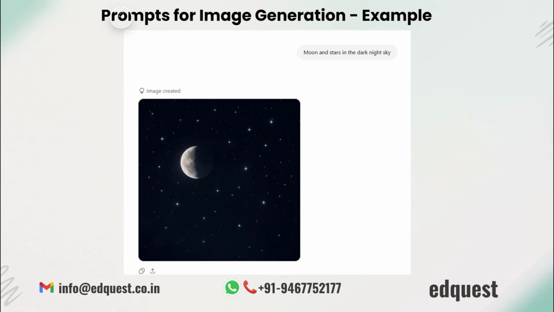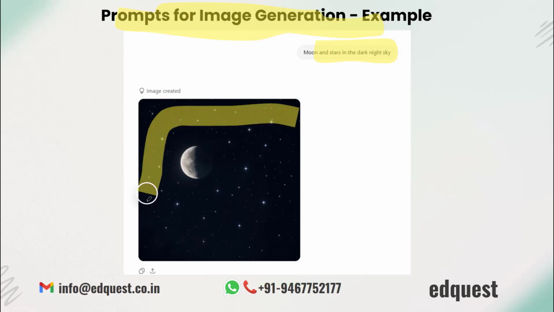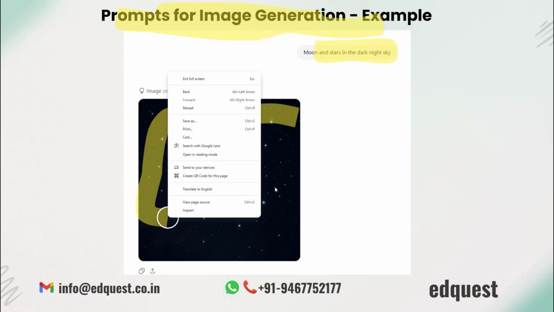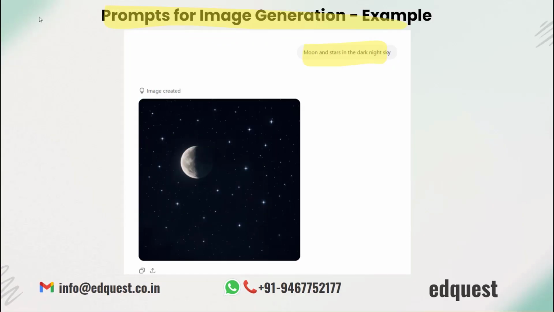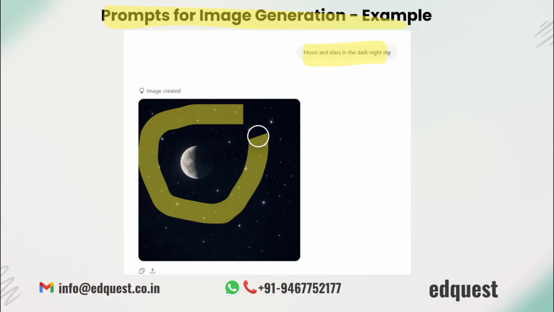So here's an example to showcase prompts for image generation. Moon and stars in the dark night sky. As we can see, AI has generated a most beautiful picture with moon and stars in the dark night sky.